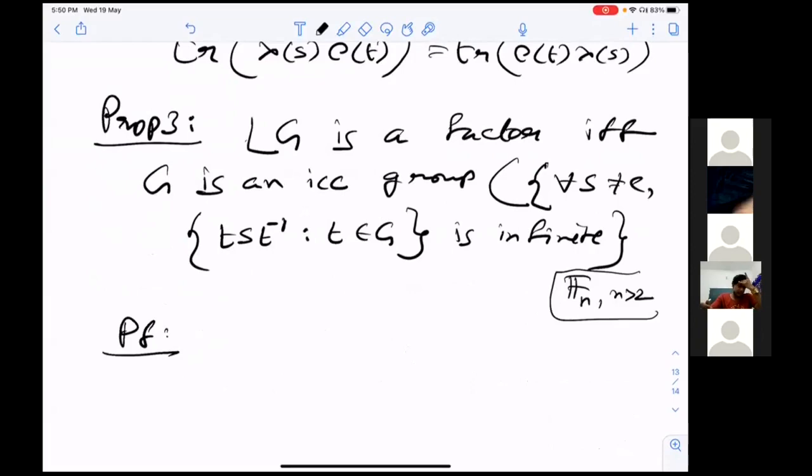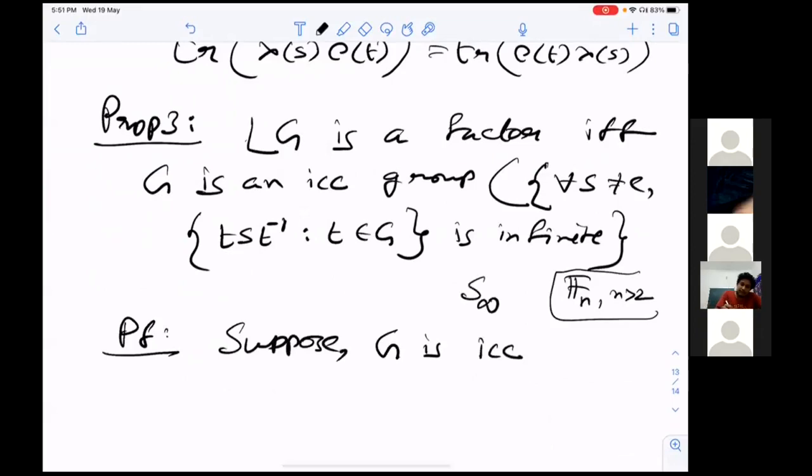So L(G) is a factor if and only if G is ICC. I will prove first this direction. So suppose G is ICC. Just a second, what are the other examples? Yes, you can take S infinity, the permutations that fix all but finitely many things, the union of S_n for n from 1 to infinity. And also, a nice thing is that any finite index subgroup of an ICC group is ICC.